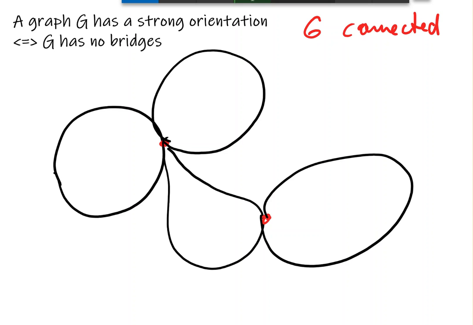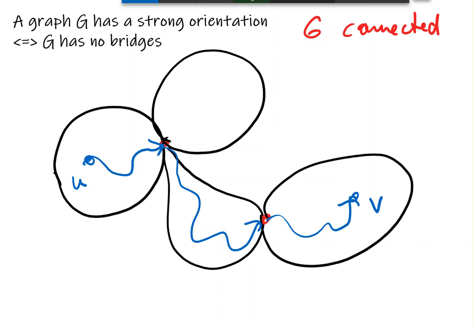So why would I do the block decomposition? Well, this enables me to find a strong orientation in every block by itself. Why does this help? Well, let's say we want to find a path from U to V, and we have to be able to find a path from U to V and a path from V to U. If we know that every block is strong, we just find the blocks that we have to traverse to get from one to the other, and in each block we just go to that cut vertex with a directed path, like so.